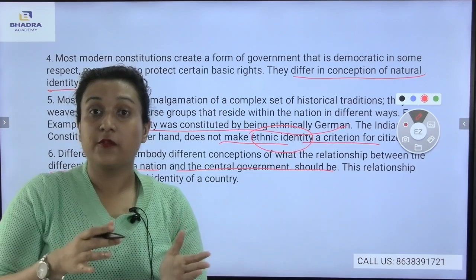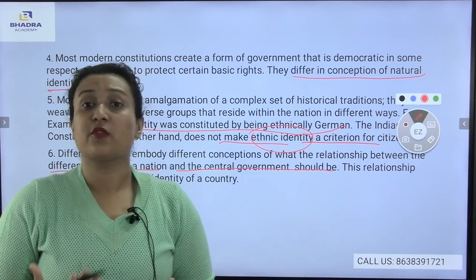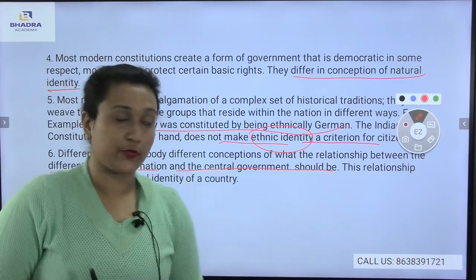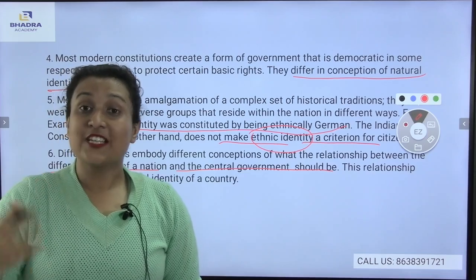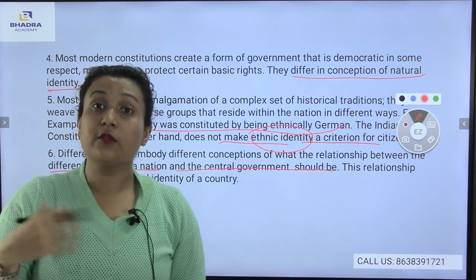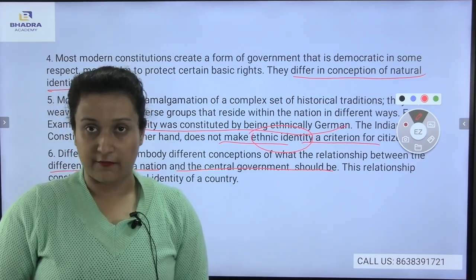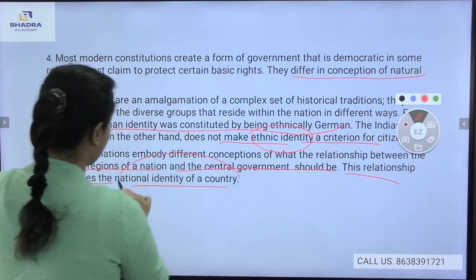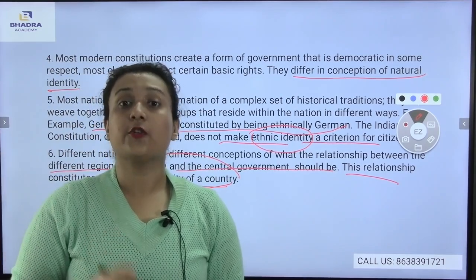Now, in some parts of the world the central government is not centralized, but here in our country, the central government is centralized. So, it varies from country to country. Also, this relationship constitutes the national identity of a country. It shows what kind of national identity the particular country has. Here you see, this relationship constitutes the national identity of a country. Now, the national identity of a country varies from one country to another.